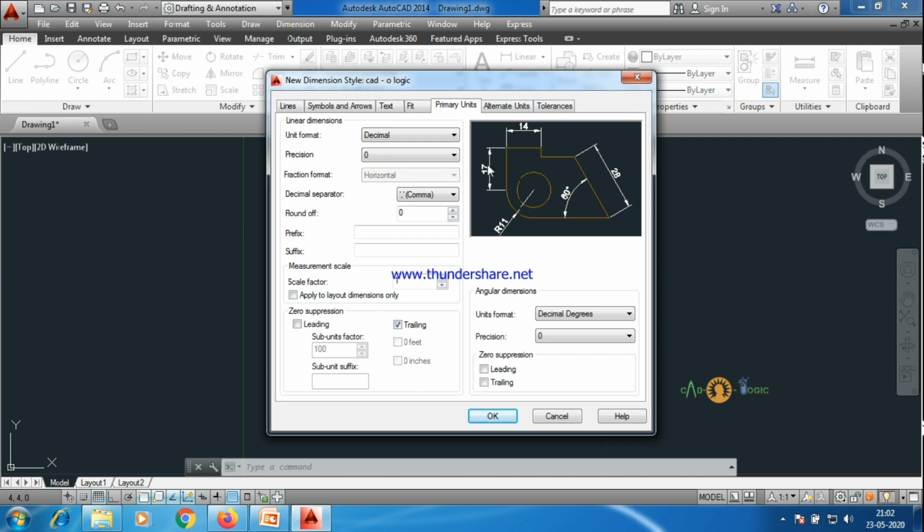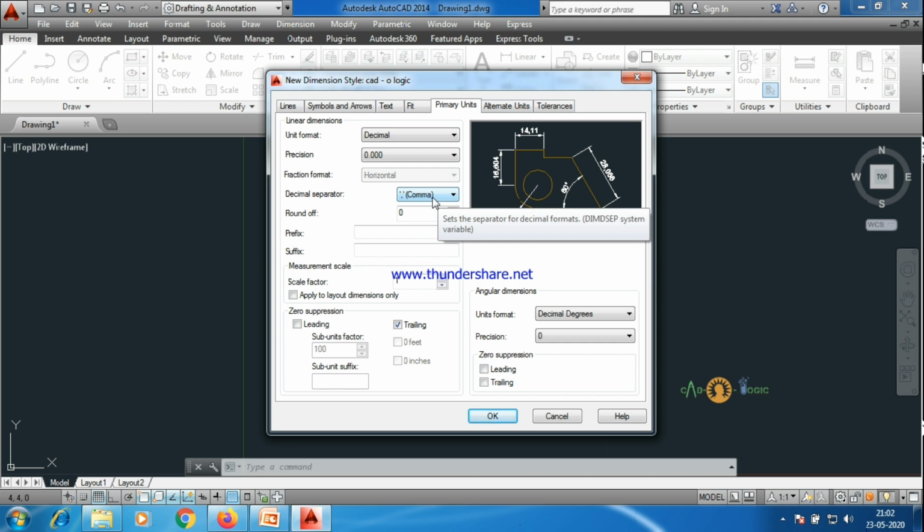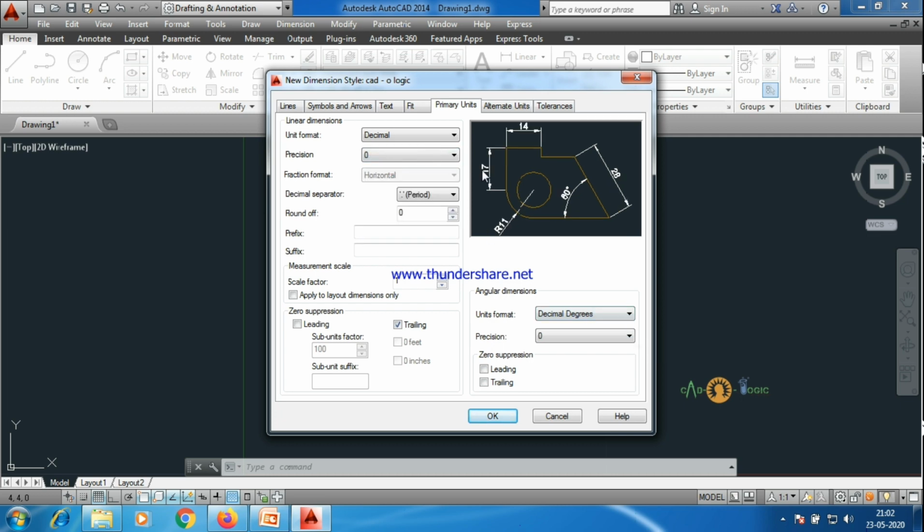So you can see the difference. Here it is 17, and if you go for any other value, it will be 14 point something. So it will be tedious, and we won't be doing that. We'll go for 0. And here, see this, the point is denoted by a comma, right? So we'll be changing this decimal separator from comma to period. So now it is a point. This will be 0.